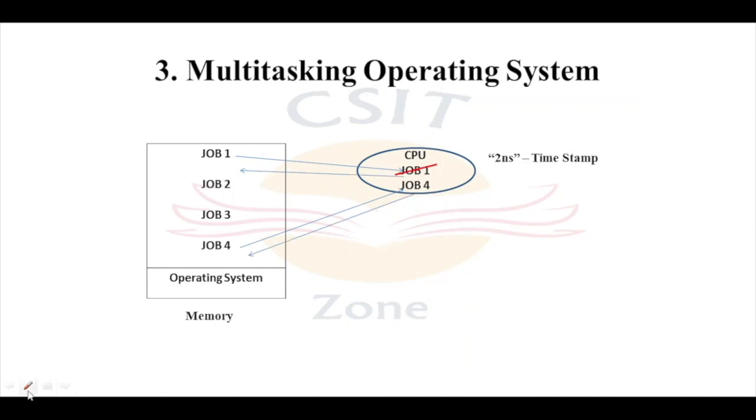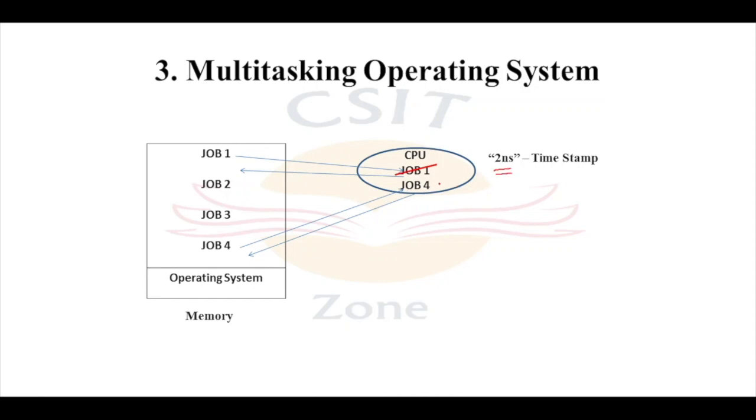Now, let's move on to another type of operating system, which is the multitasking operating system. In the multitasking operating system, multiple jobs will be scheduled in time sharing mode. Multitasking is an extension of the multiprogramming operating system. For example, we are taking a time slice of 2 nanoseconds.